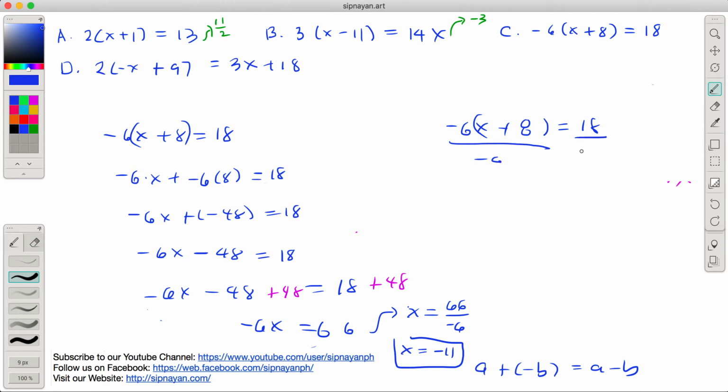So, negative 6 over negative 6. Maka-cancel to. So, ang matitira na dito ay x plus 8. Tapos, ang matitira dito ay negative 3. So, 18 divided by negative 6 is negative 3. And then, we just get rid of 8. X plus 8. Nagalan tayo ng 8 dito. So, minus 8 dito. 8 minus 8 is 0. X equals negative 11. So, pareho rin siya dito.